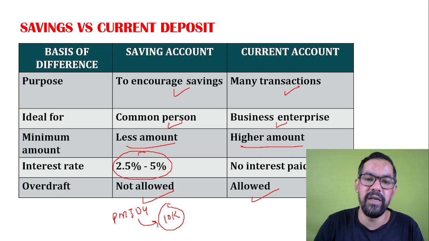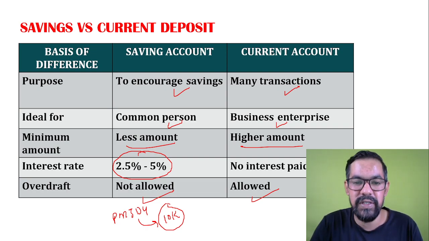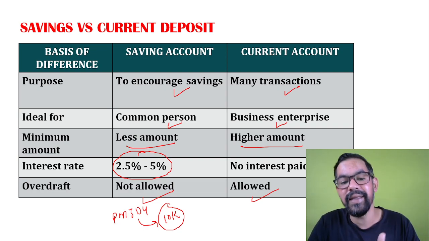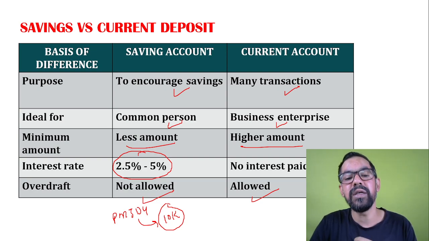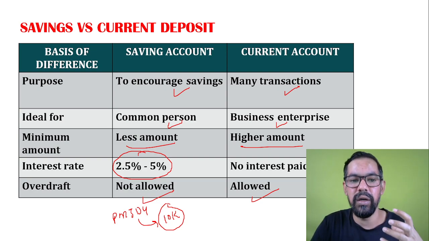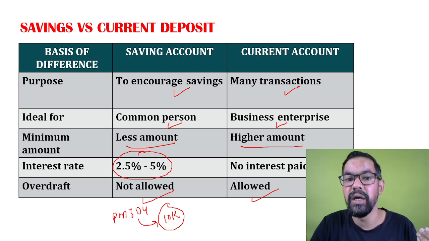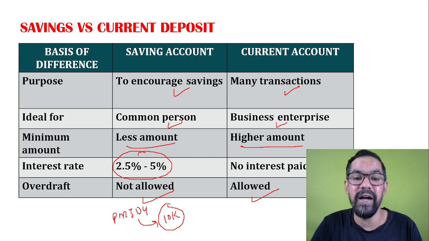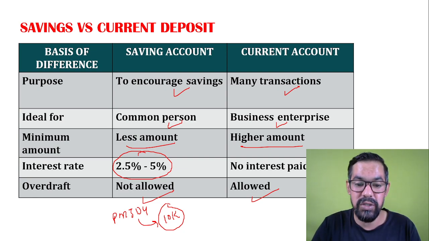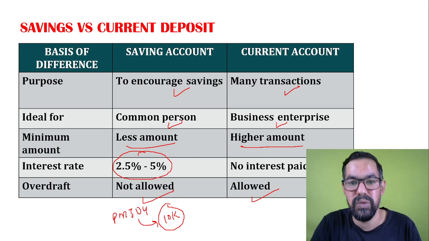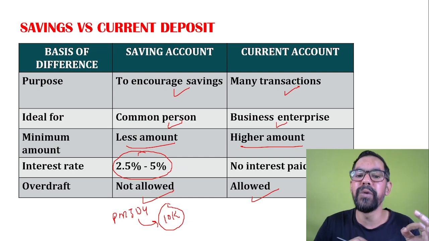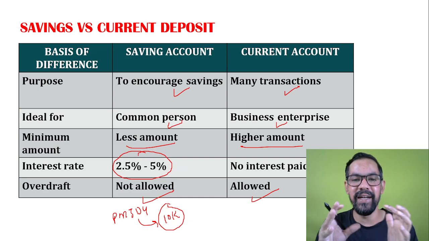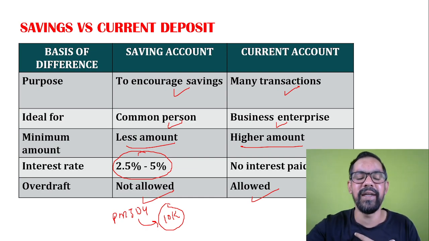In case of a normal saving account, there is no overdraft facility provided by the bank. But in case of PMJDY, if your account has been in operation for the last 6 months, you can take the benefit of an overdraft facility up to 10,000 rupees. Okay, because it's a part of a government sponsored scheme, right? So hope you get this particular thing clearly, and the difference between the saving account and current account.